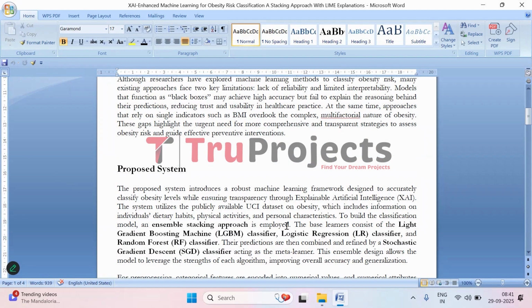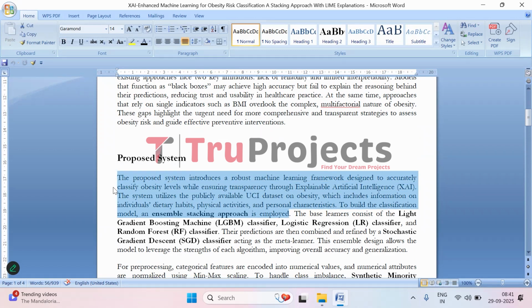So in this project, we built a system to predict a person's obesity level accurately. The system is not just about giving results, it is also designed to be understandable, so people can see what factors are influencing the predictions. We use a dataset from the UCI repository, which contains information about individuals' diet, physical activity, and other personal characteristics.